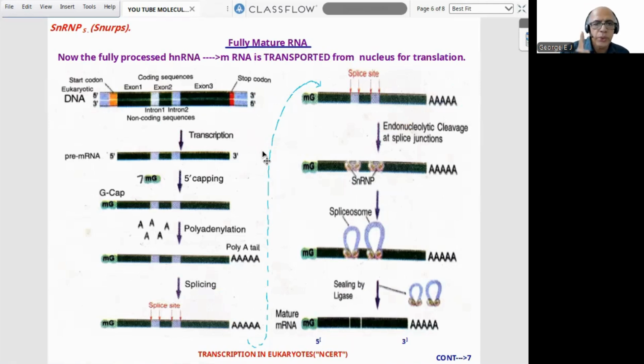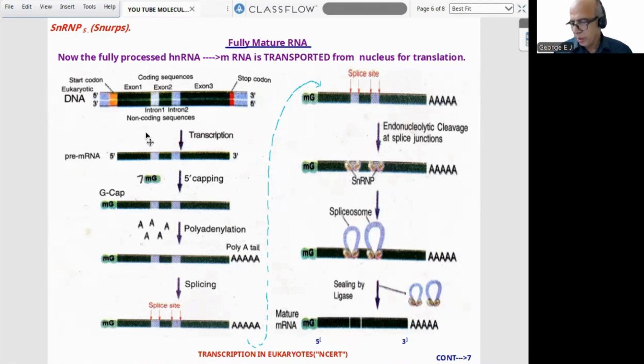So the fully mature RNA, now the fully processed hnRNA, which here you can find becomes mRNA, is transported from the nucleus for translation. So these all are coming out of the nucleus for translation. That is the second part of it. In the next episode, we may discuss it. And this is the diagram showing it. Self-explanatory, clear diagram.